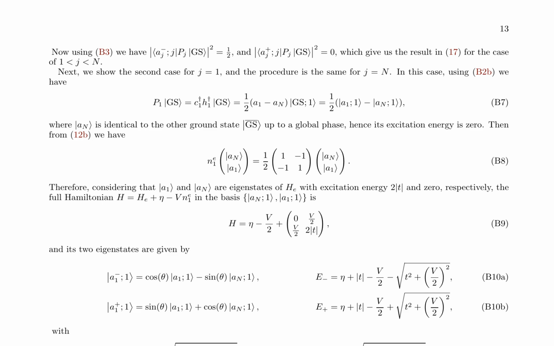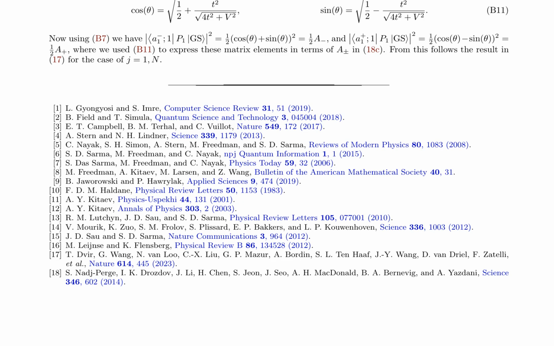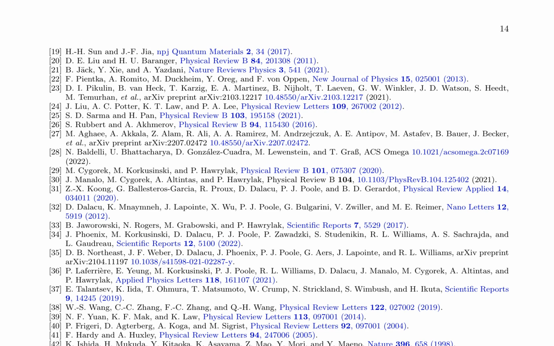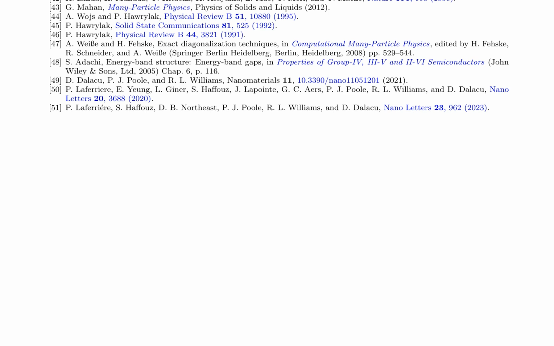The research paper discusses the properties of quantum systems, particularly in the context of topological insulators. It begins by deriving the Hamiltonian for a specific system, focusing on the eigenstates and their energies. The authors then explore the behavior of the system under different conditions, including the effects of interactions and external fields. The paper also delves into the properties of the system's eigenstates, including their excitation energies and the role of symmetry in determining their behavior. Throughout, the authors draw on a range of references to support their arguments and provide a comprehensive overview of the subject.